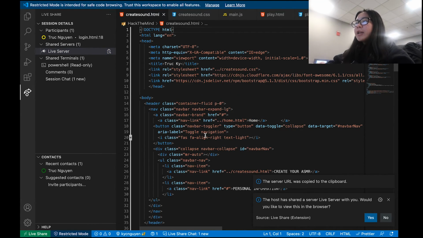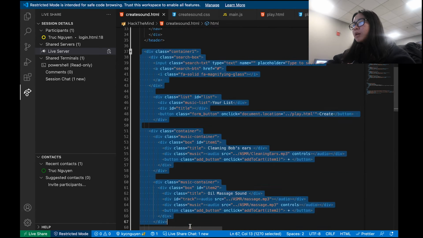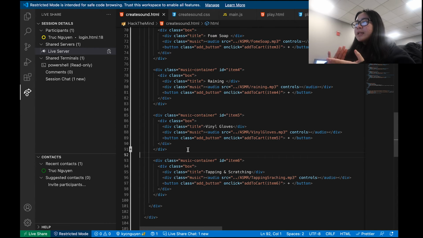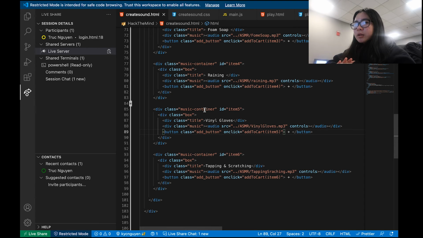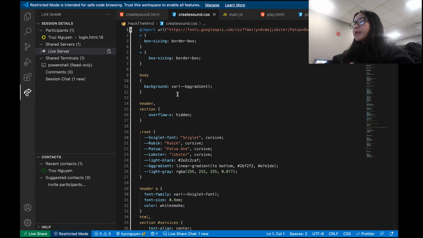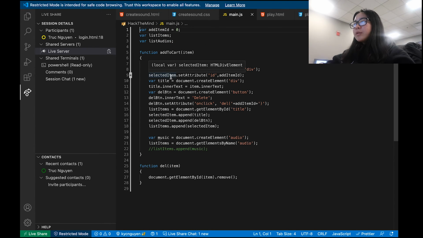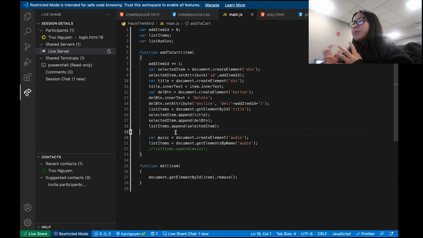Here we have the HTML and CSS for create sound. This part is where we store all of our data, like the sounds and the names of the sounds, and the buttons we use to store the choices of the user. Then for the CSS, we decorate them. And the JavaScript is the hardest part of this website, because we have to know how to keep track of the choices of the user. So we use a JavaScript function to keep track of them.